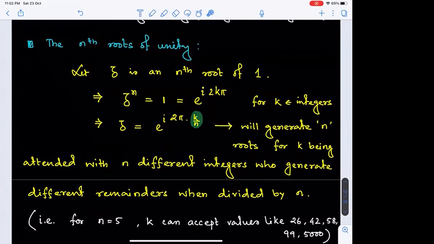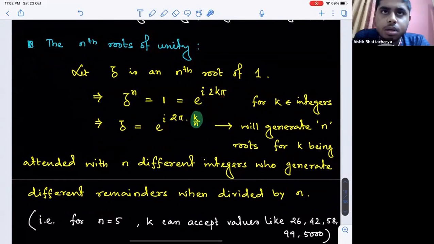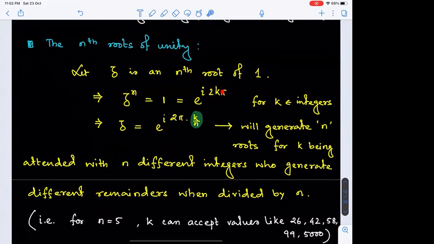Yes, like when we say it's 2k pi, it could have been any even multiple of pi. So k has the scope of variation. But when you divide by n, it's not anymore an even multiple of pi. So it's 2k pi by n. It's not a fixed value.